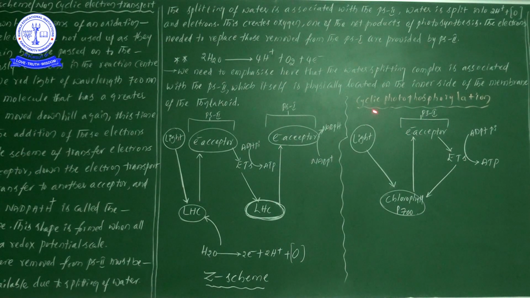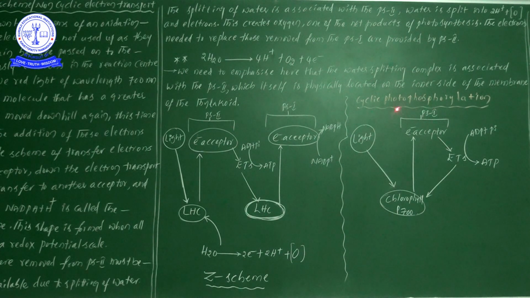But here also there is a byproduct, that is ATP. That's why the name we have given is photophosphorylation, meaning in the presence of light there is production of ATP.